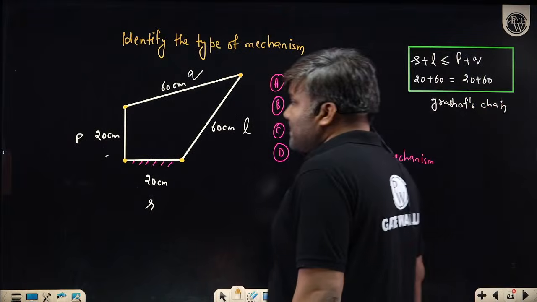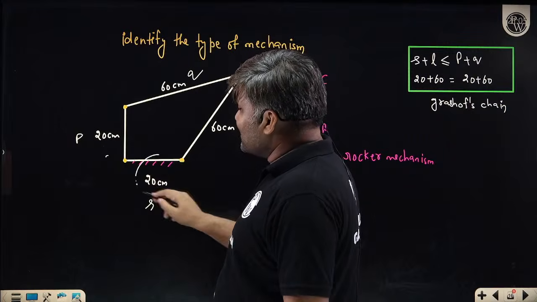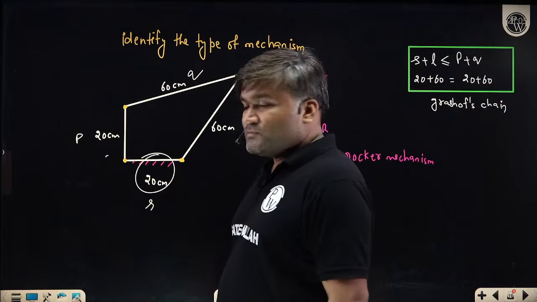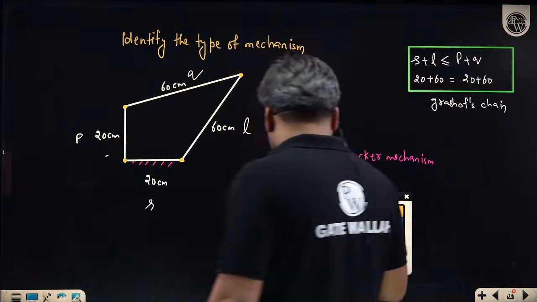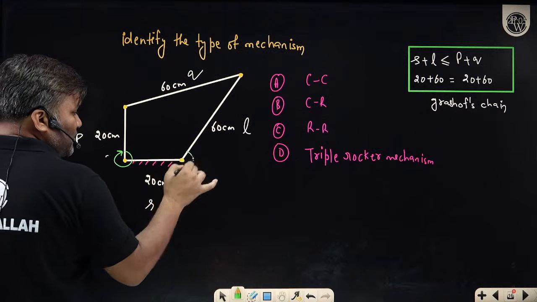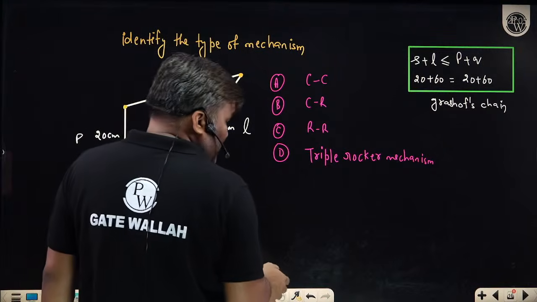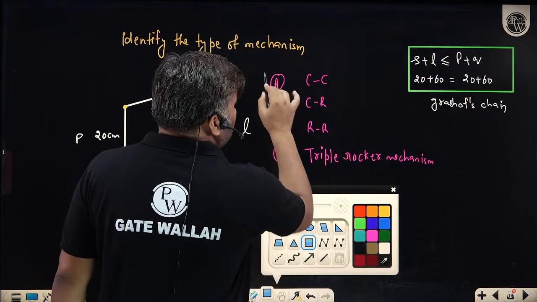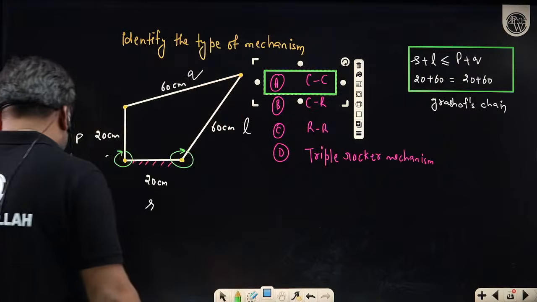Now check which link is fixed. Sir, the shortest link is fixed. So what mechanism are you going to get? The links adjacent to the shortest one will rotate. This one will also rotate. What mechanism are you going to get? I am getting a crank mechanism. I hope this is clear to everyone.